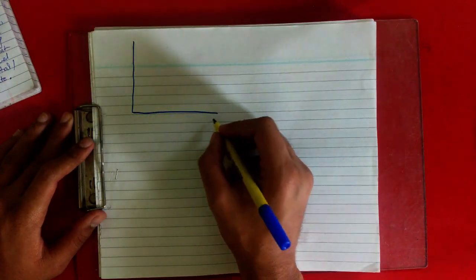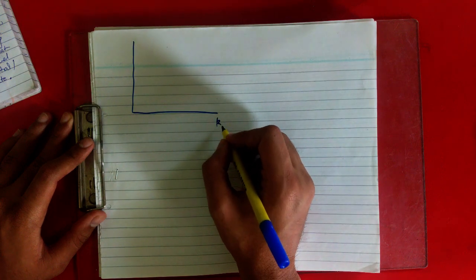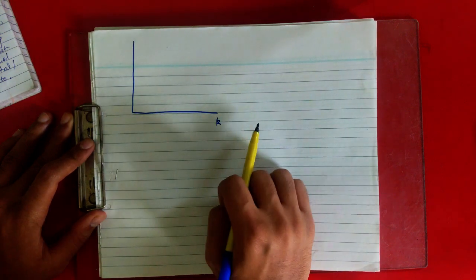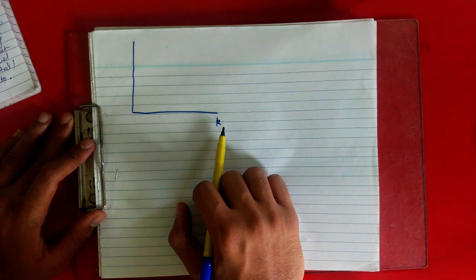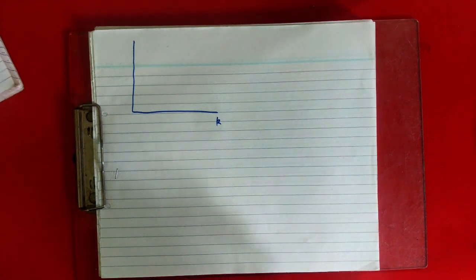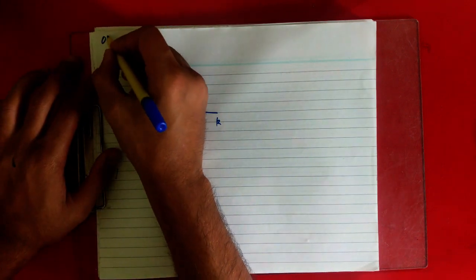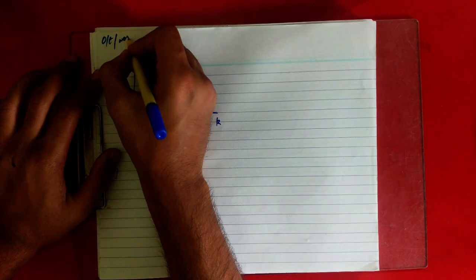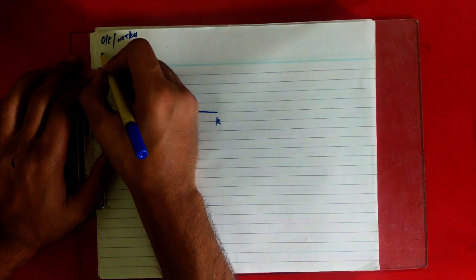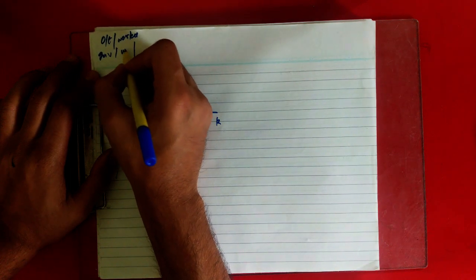Here you have k star, capital stock per worker. I already told you that you have to write it in full; I'm just writing it in short form, but you have to write in full always. Here you will get output per worker, and another you will get investment per worker.